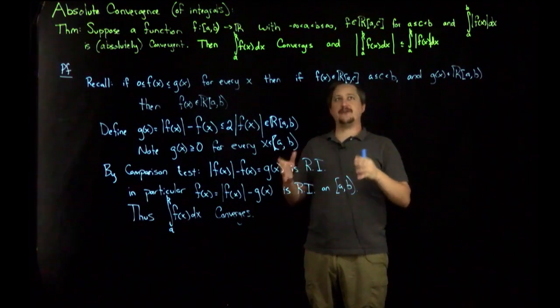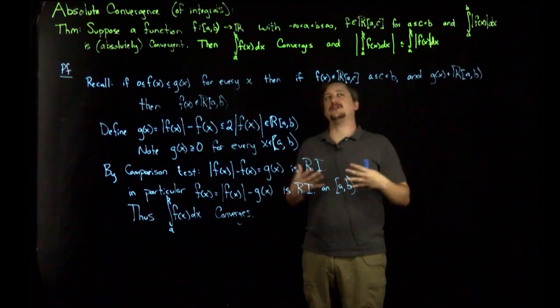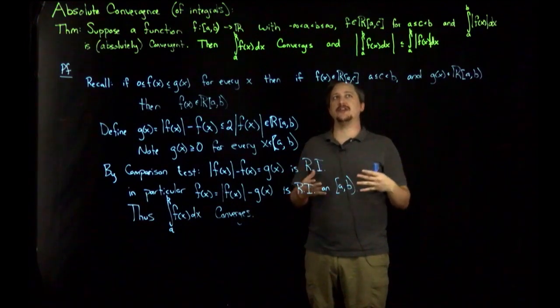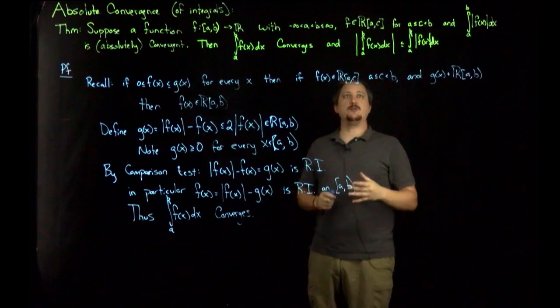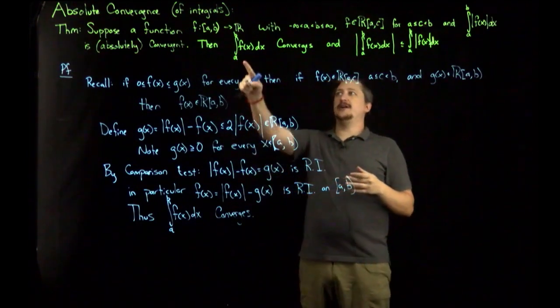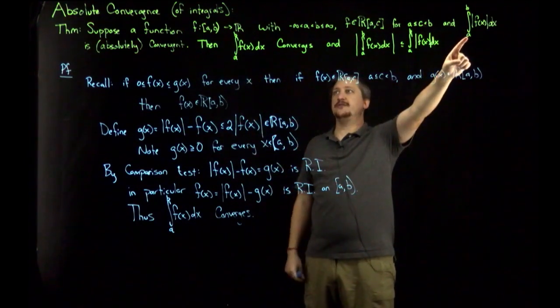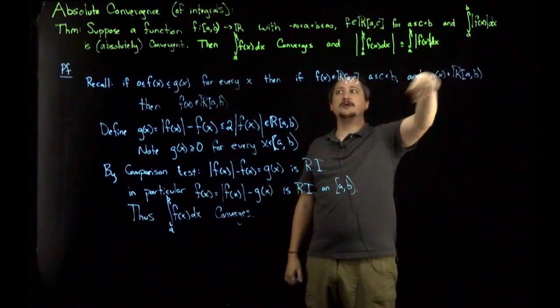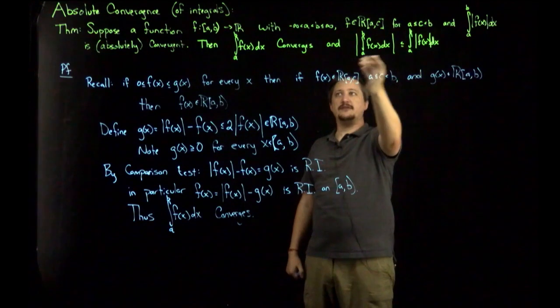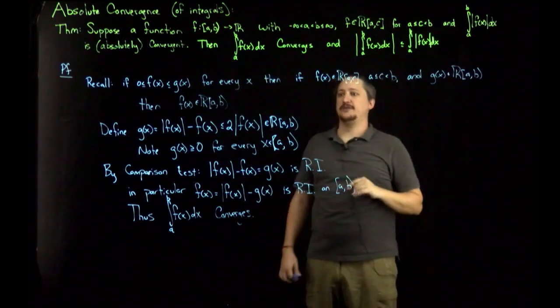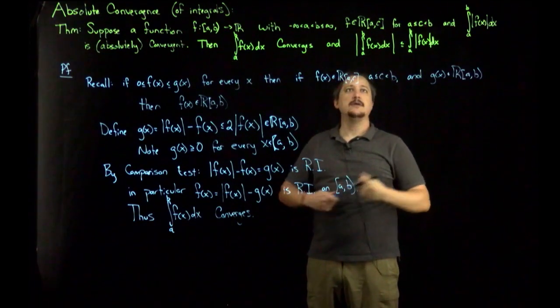So try to figure out why that is needed, and in particular, try to come up with some sort of counterexample when you don't have that hypothesis, i.e. something where you have a function that is absolutely convergent from A to B, the absolute value works, but otherwise, if you do A to B, it doesn't converge.